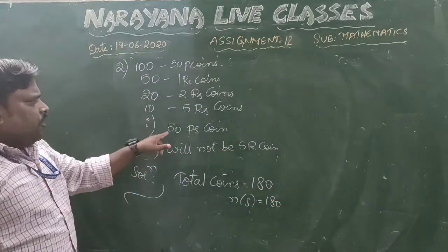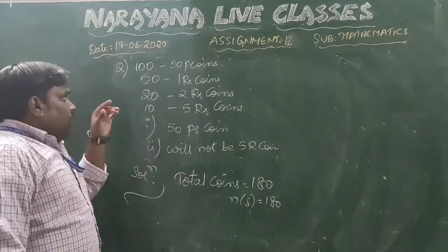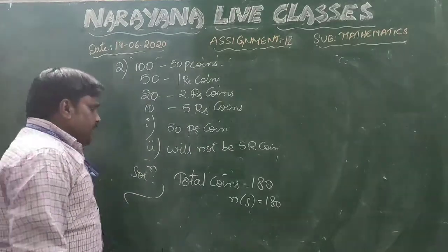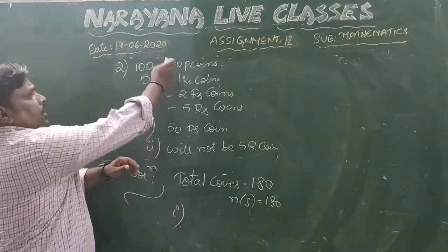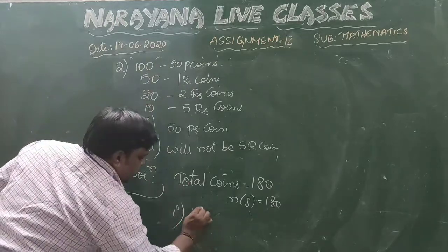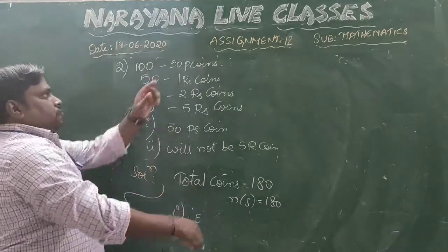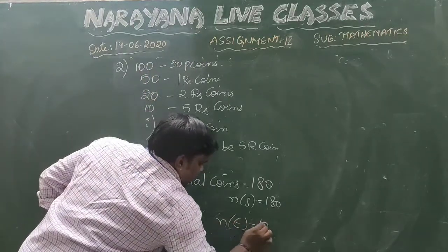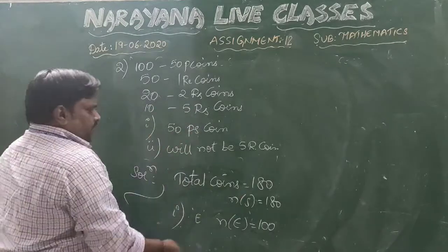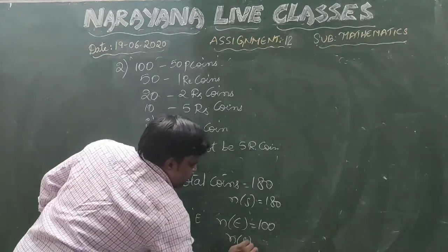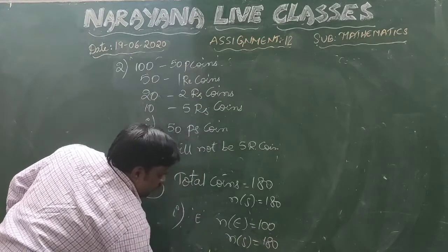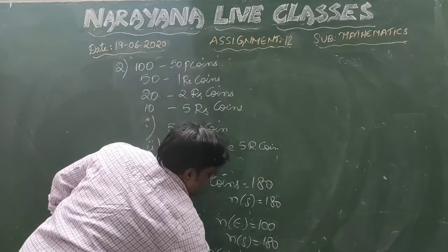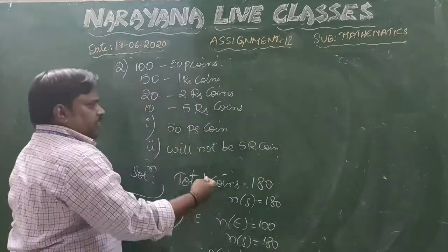So now, first one, what we have to find out? 50 paise coins. So, how many are 50 paise coins? We have 150 paise coins are there. Let us suppose if you take E as the event of getting the 50 paise coins. So total 50 paise coins are 100. So favorable outcomes N of E is equal to 100. And we know total possible outcomes N of S is the total coins, that is 180. So therefore probability of getting the 50 paise coins is 100 by 180, which is nothing but 10 by 18. Okay, if you want you can simplify it further.